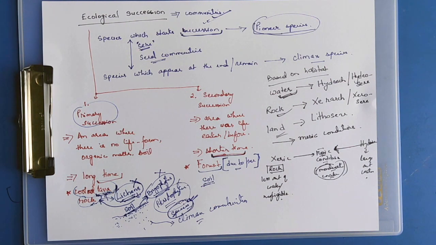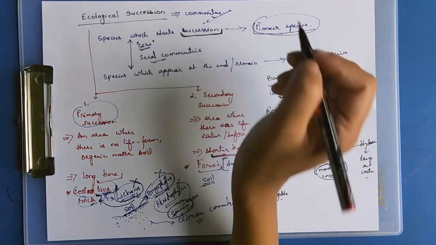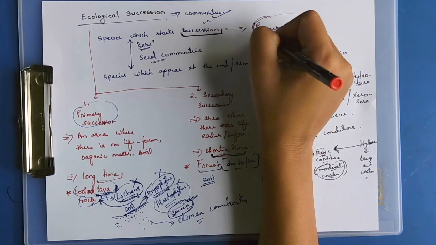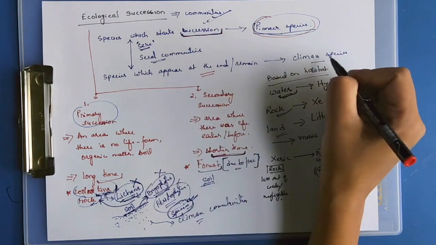Ecological successions. One of the most important characteristic features of communities is that they change in their composition and structure of the ecosystem. It is due to the organisms that are living in that particular area. The species which start the succession are known as pioneer species, and the species that remain at the end are known as climax species.